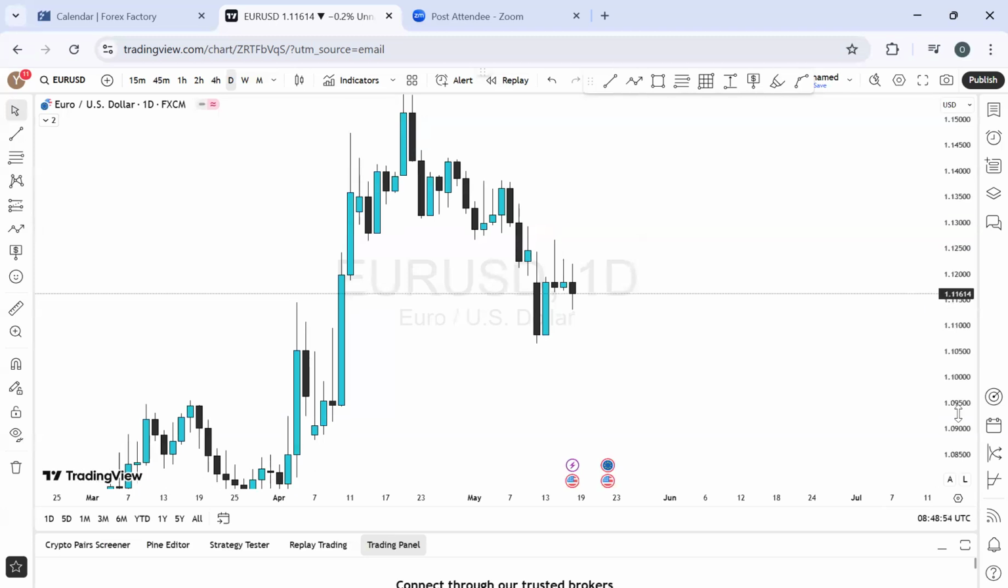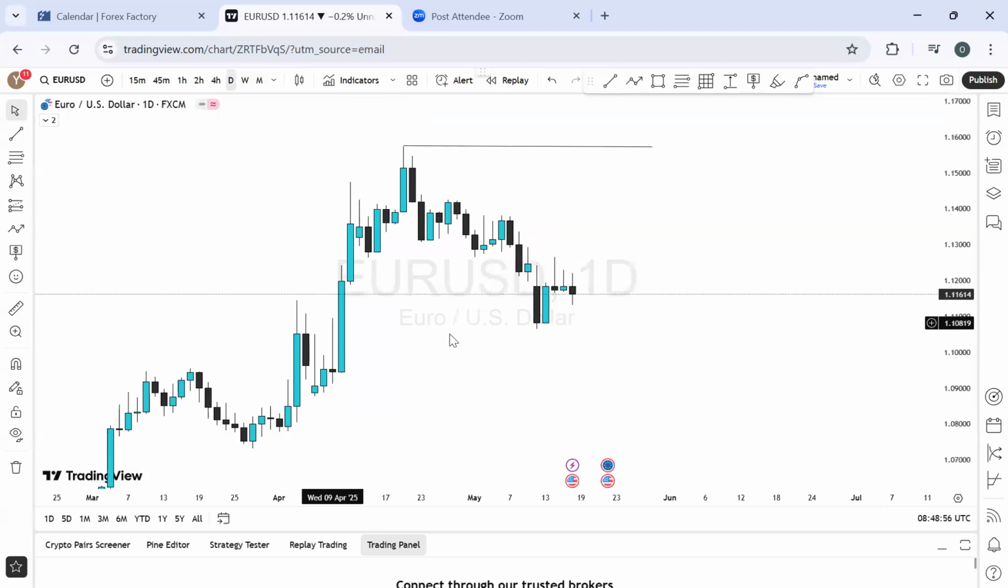Ideally, do we have any opportunity at the lower price level? We do not have any balance zone below the price level here to expect the market to get into. But what we've seen so far is the market has filled the previous gap level here, which is a bullish imbalance zone. The market filled it, did a little bit of bullish momentum to the supply level right here, and from there has been doing a bit of accumulation at this price level, closing at 1.11614 for the last trading day of last week.